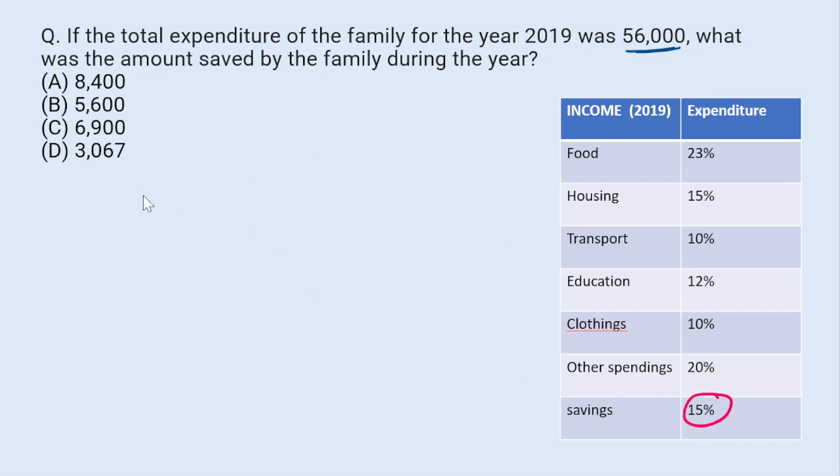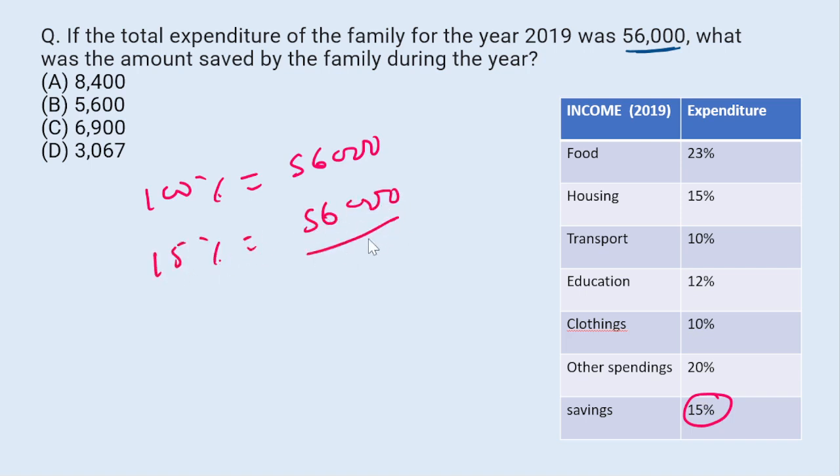So what amount was saved? 15%. So 100% is equal to 56,000. So 15% will be equal to 56,000 divided by 100 into 15. If you simplify it, the zeros will be cancelled out. Now 0, 15 sixes are 90, 0 9 and 15 fives is 75 plus 9, 84.